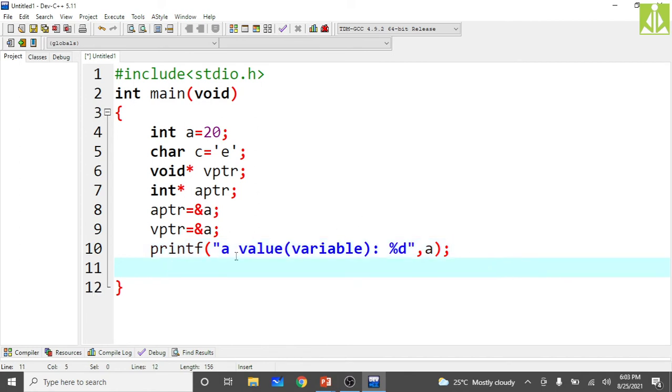The second statement, printf, prints the a value using the integer pointer, because it is specific, isn't it? An int pointer is a specific pointer, so you can directly dereference it. Dereferencing means getting the value from the address. The address is inside aptr, so if you dereference star aptr, it will give the value of a.